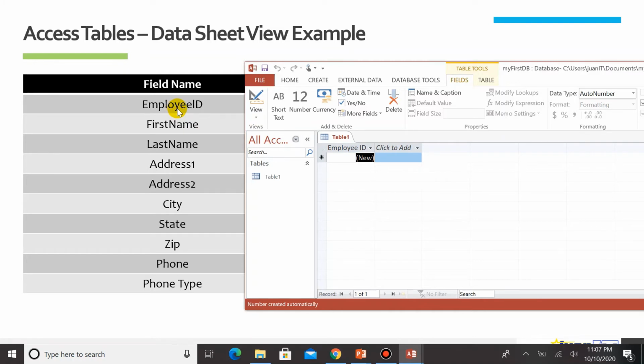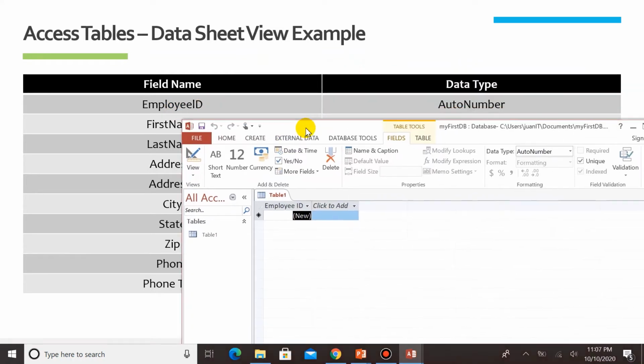The next thing is the data type is AutoNumber. So take note, this is automatically generated, and that is an AutoNumber.